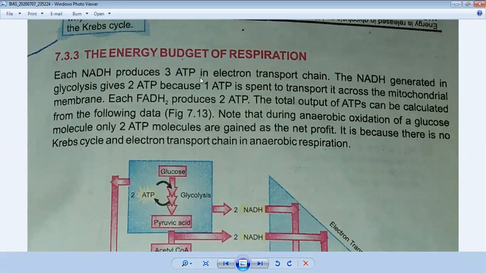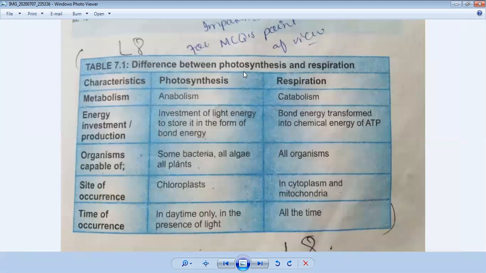This is also a very important difference between photosynthesis and respiration. You all know photosynthesis happens in the plants, and plants also respire, so they also have a respiration process, and it also happens inside the body. So what is the difference between the two?